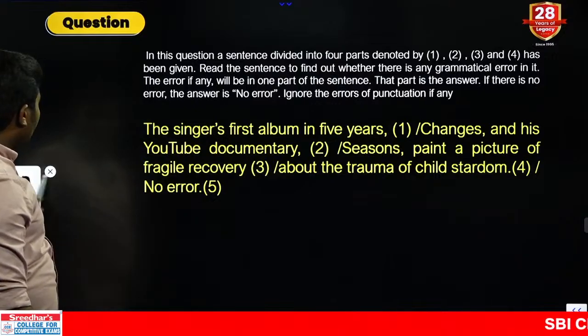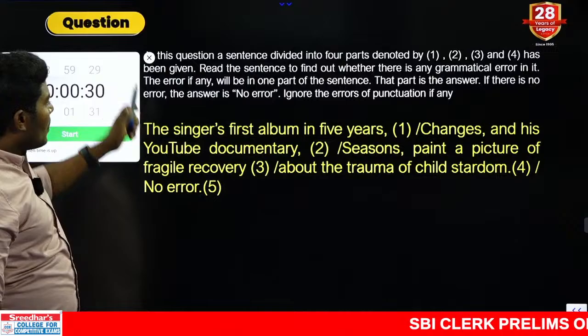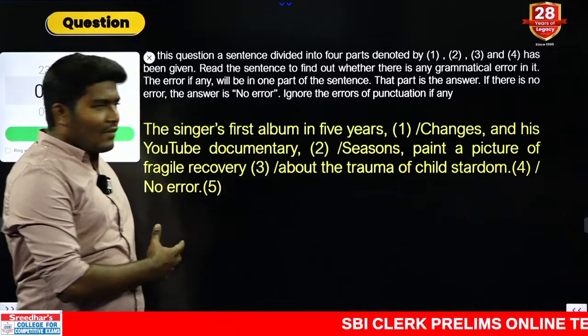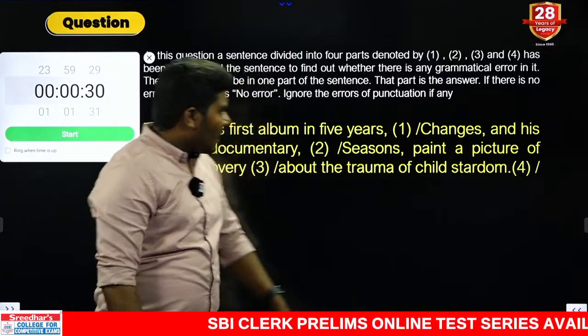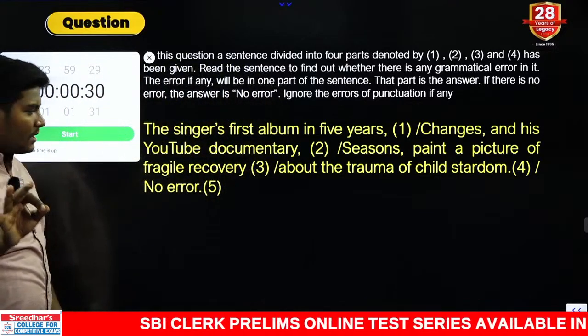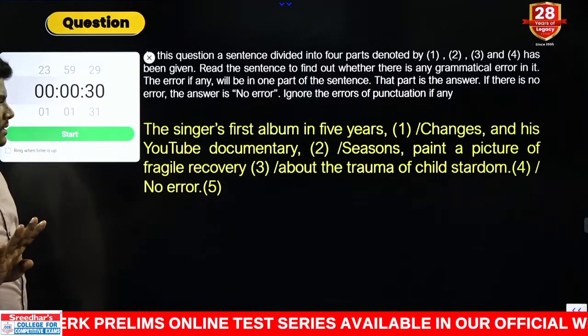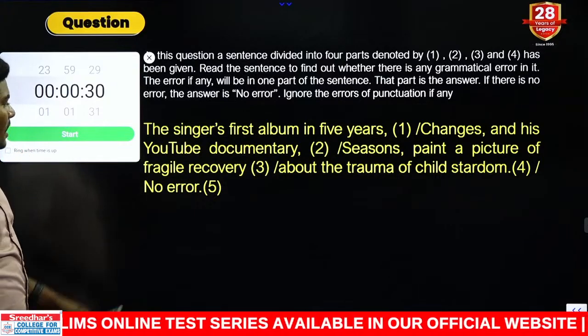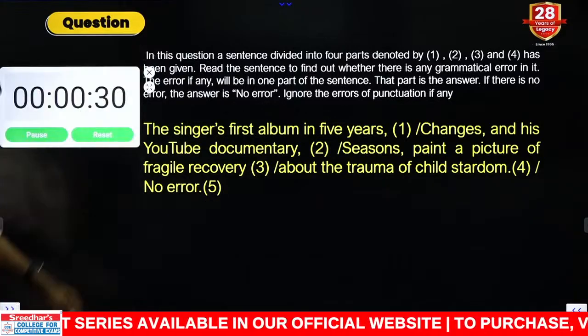Some of you asked for errors, sir, we want errors and all. So here we have errors. Okay. Keep the rearrangement aside. Here we have the errors. You have 30 seconds on the screen. Only one part has the error. The remaining parts are correct. If there is no error, you can go for option 5. Let us start our answers. Your time starts now. Come on.